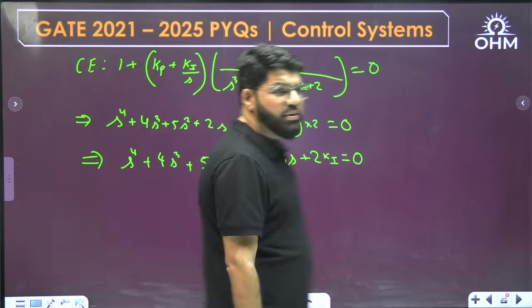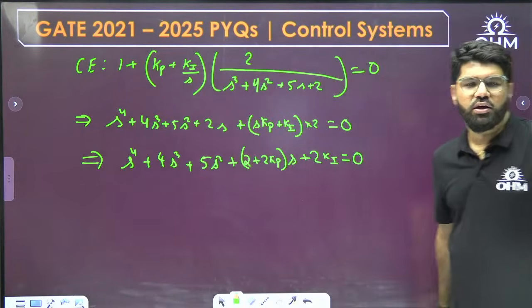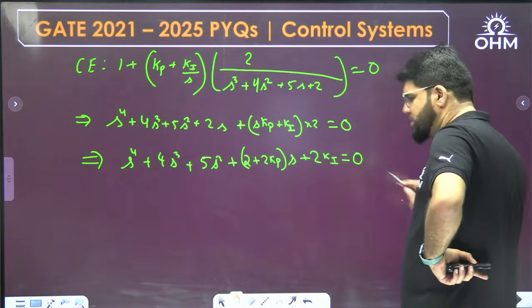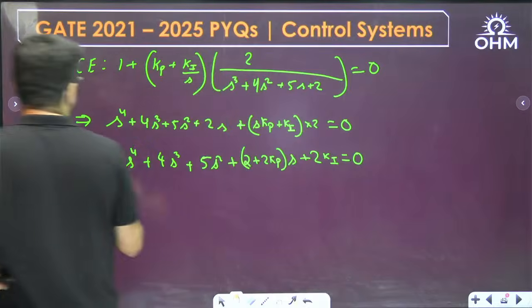Any comments on stability can be obtained if you go to the Routh-Hurwitz analysis. If you go to the Routh-Hurwitz analysis, stability analysis can then be easily obtained. So I'll go to the Routh-Hurwitz.